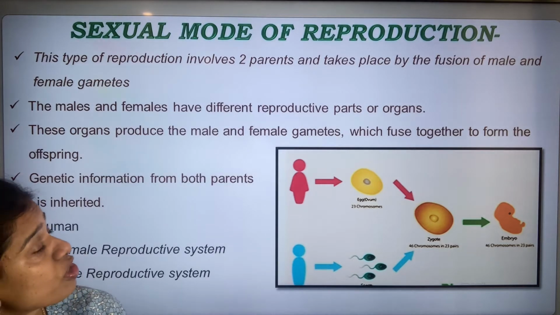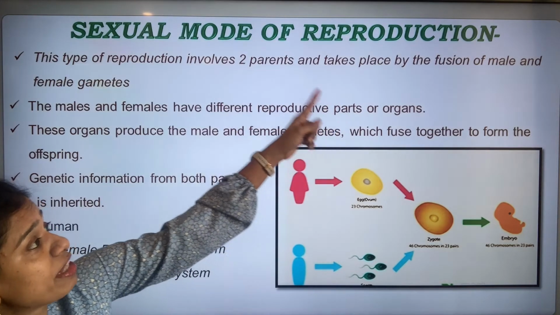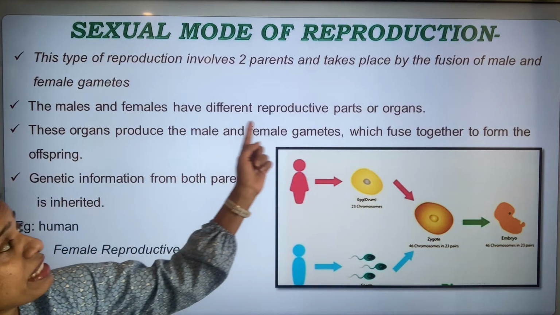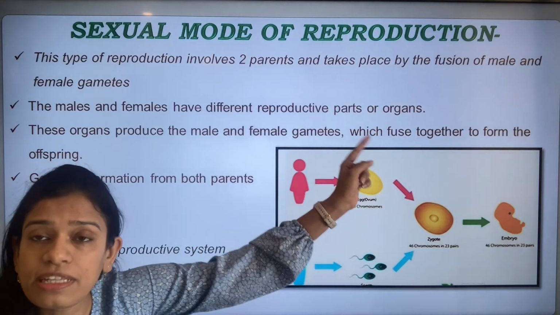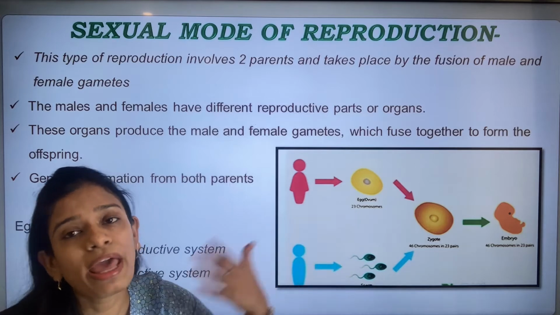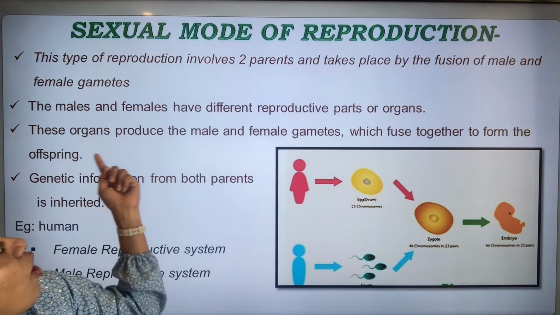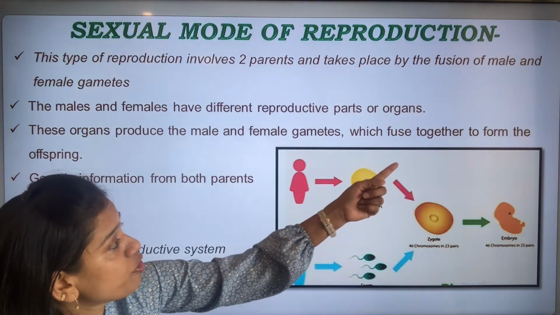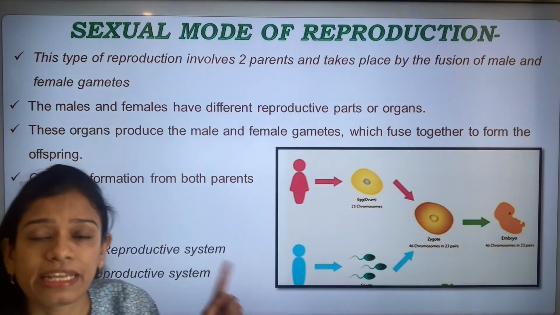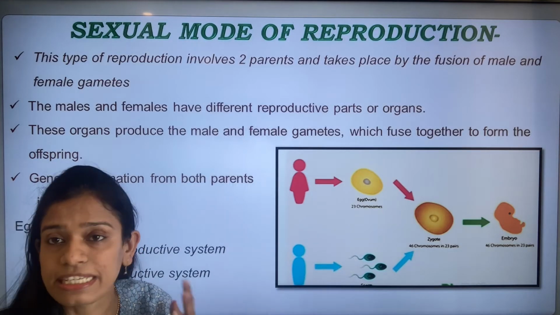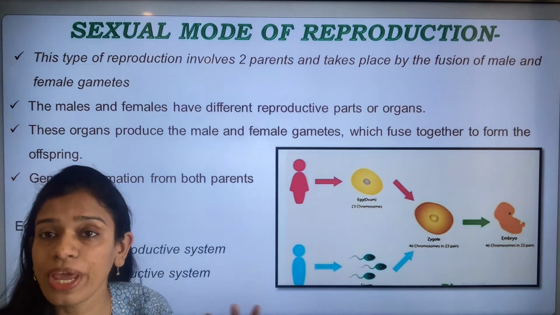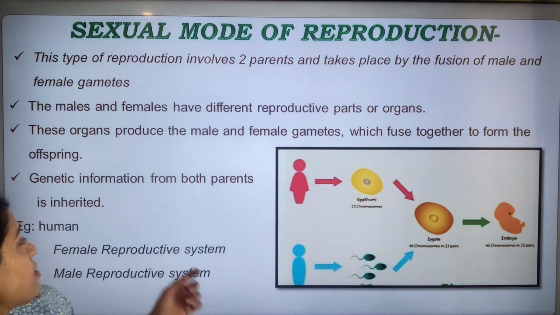This type of reproduction involves two parents and takes place by the fusion of the male and female gametes. Just now what I told you, males and females have different reproductive organs, through which they produce the different types of gametes, the sperm as well as the egg. The organs produce male and female gametes which fuse together to form the offspring. Genetic information from both the parents is inherited. In asexual reproduction, as I told you, there is no exchange of genetic information.